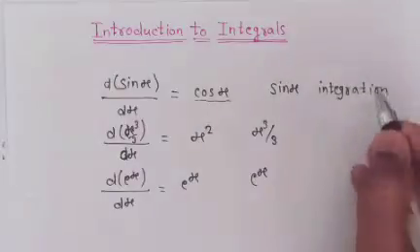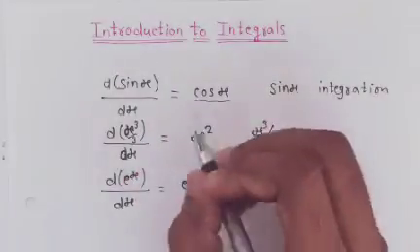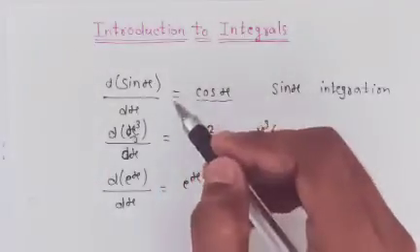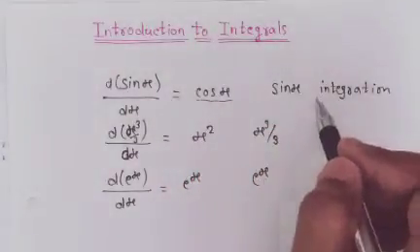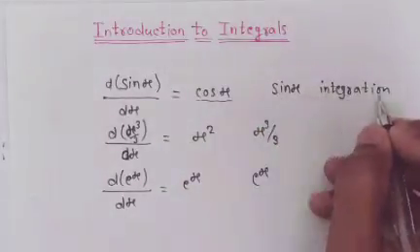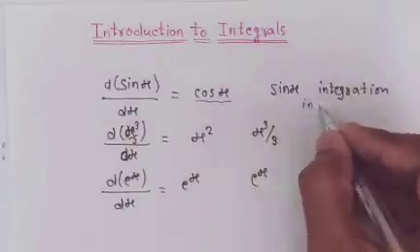Okay, here the integration of cos x is sin x, because cos x is obtained by differentiating sin x. Clear? So this process is called integration and the result is called the integral.